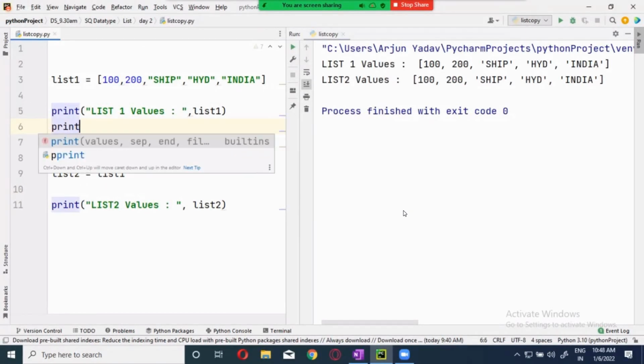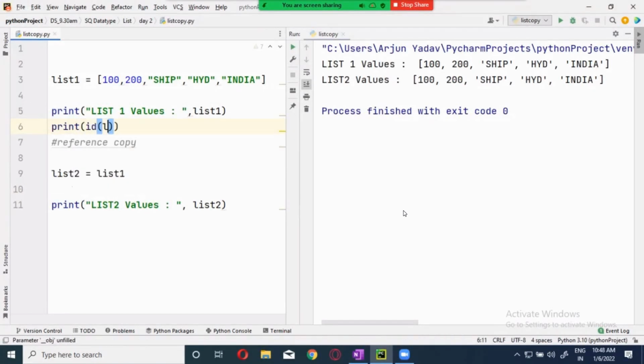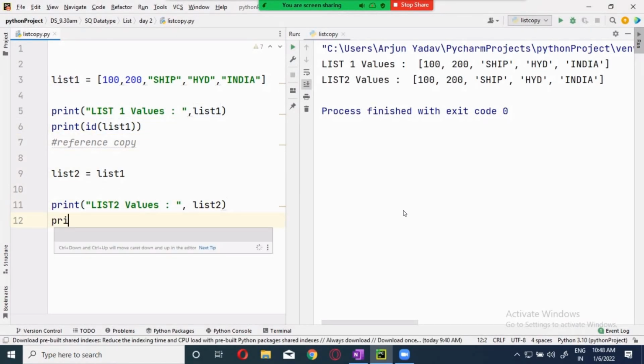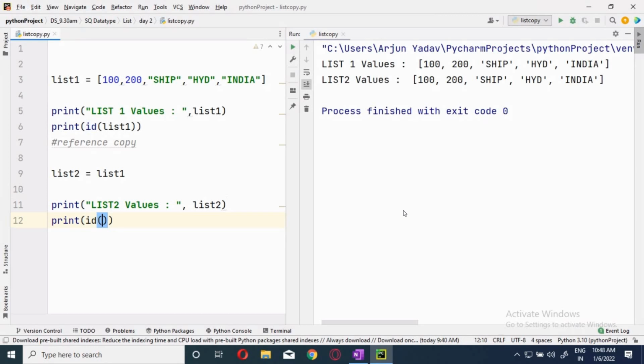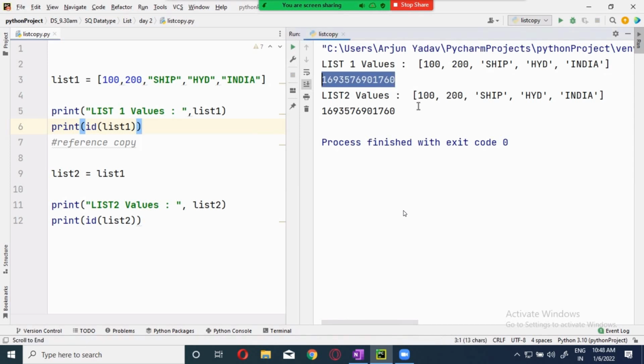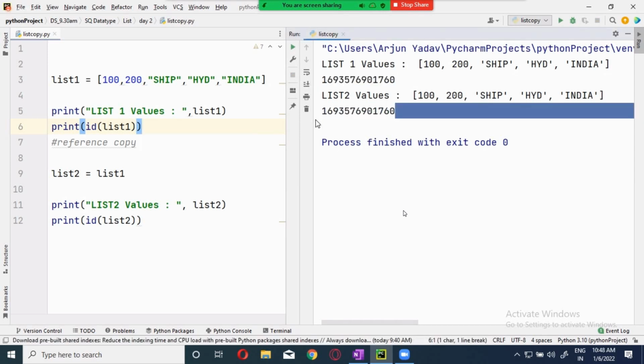Print ID of list 1, and here ID of list 2. Same. Both will be the same because this is a reference copy. This is a reference copy. Now, this is what happens.